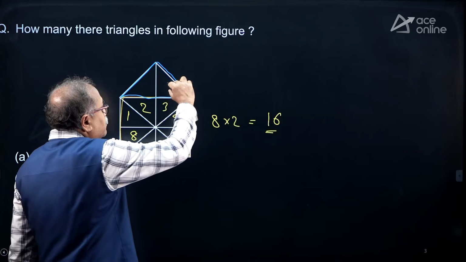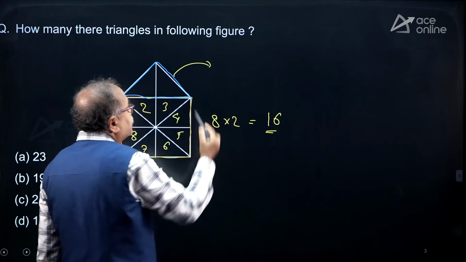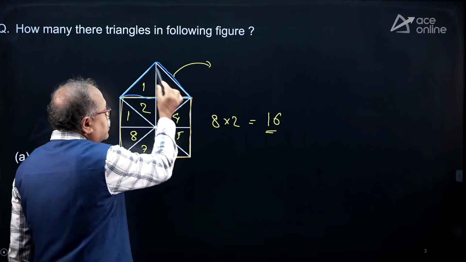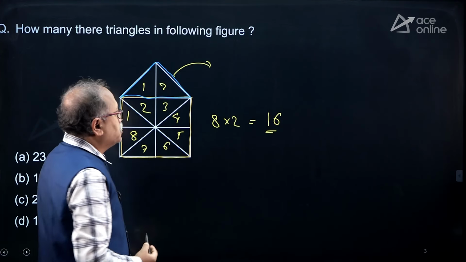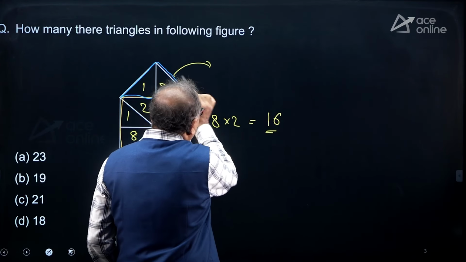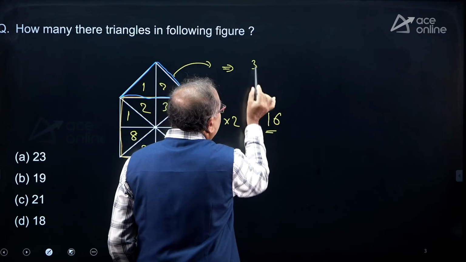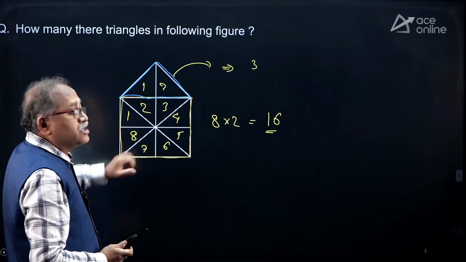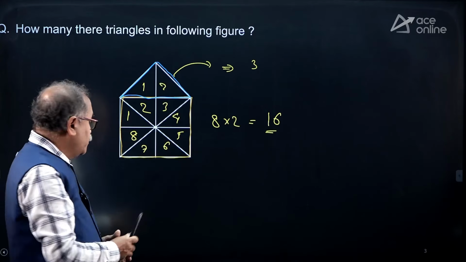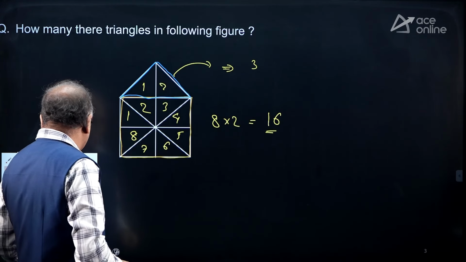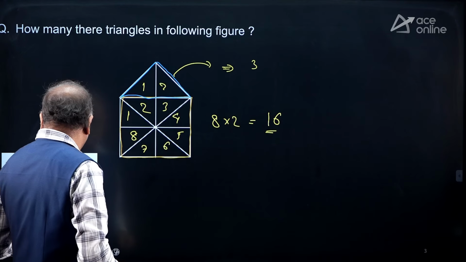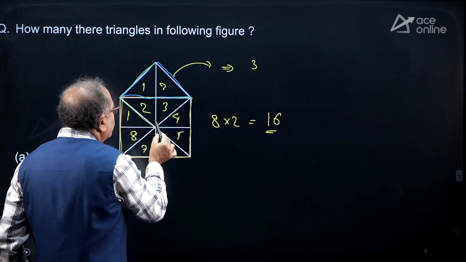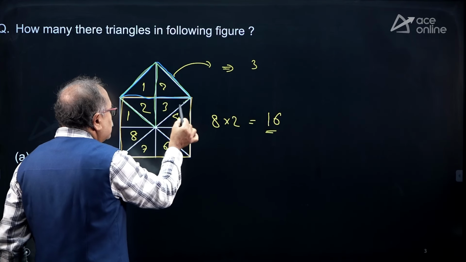What about the number of triangles on this part? I can clearly see 1 and 2 and the one bigger one, so the total is 3. Now this is separate and this is separate. When I combine these two, look at this part. This is one triangle and this is another triangle.